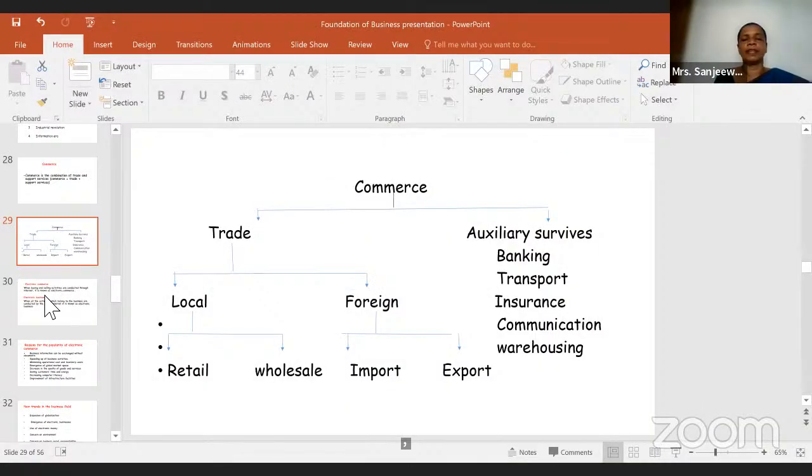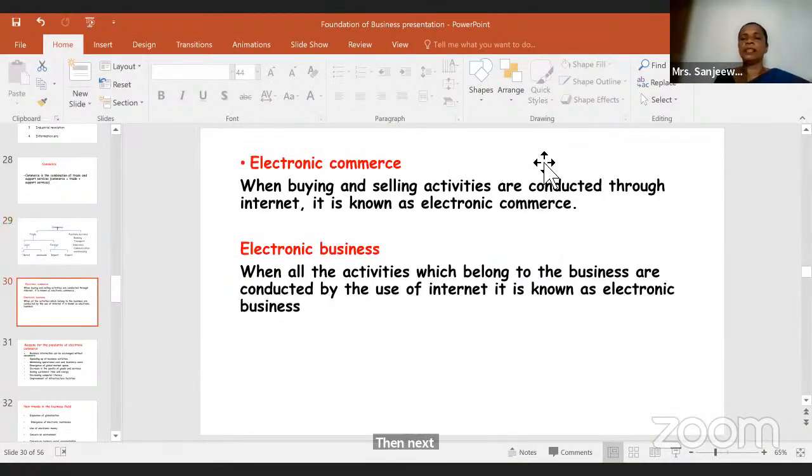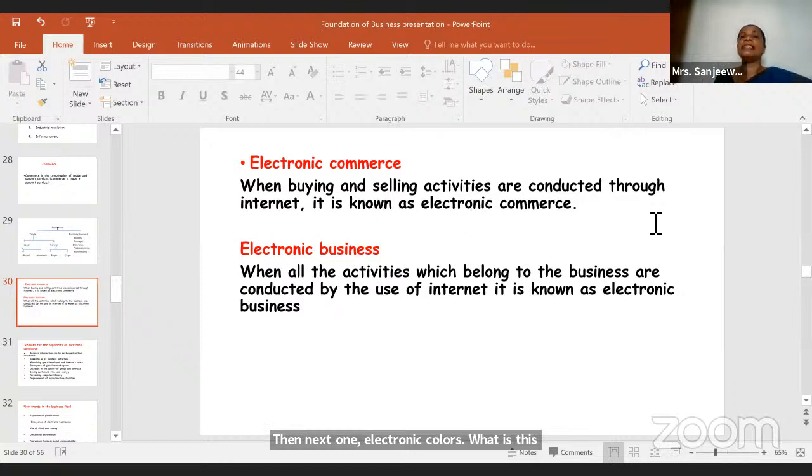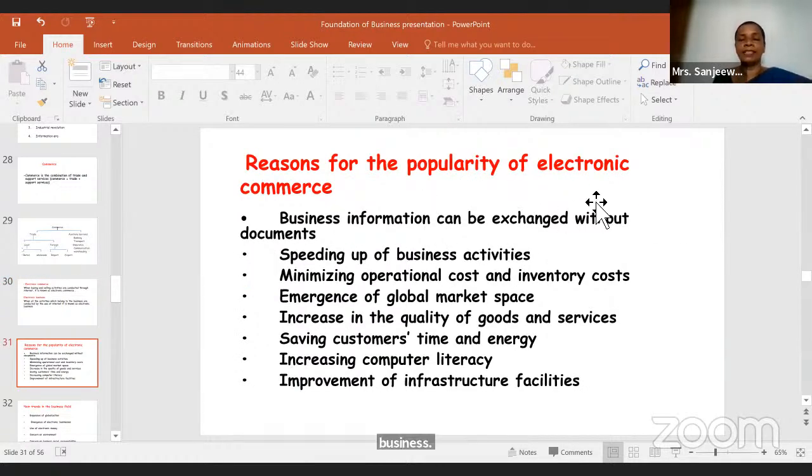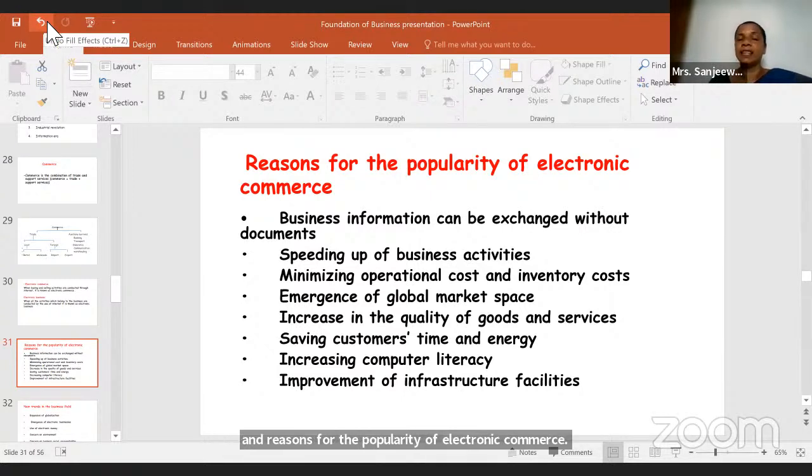Then next one, electronic commerce. What is electronic commerce? When buying and selling activities are conducted through the internet, it is known as electronic commerce, right? So there's nothing new. Electronic business is when all the activities which belong to business are done through the internet, right? And reasons for the popularity of electronic commerce. Now electronic commerce is very popular, children. Why? What are the reasons? Because business information can be exchanged without documents. You don't need to fill documents, everything you can do here, right?